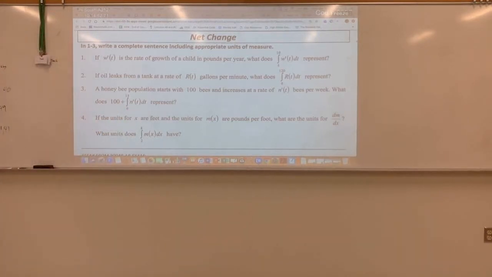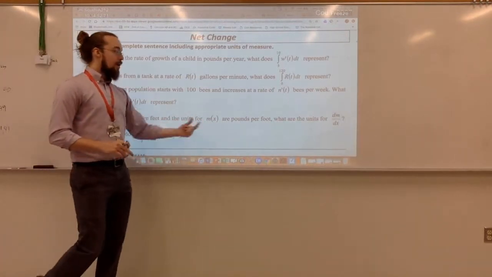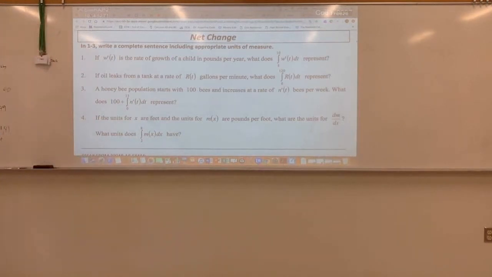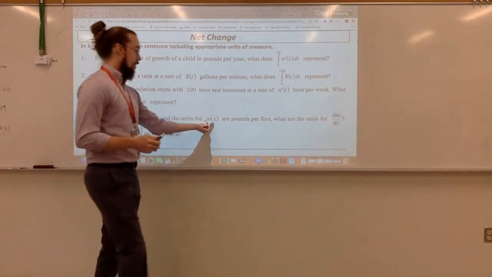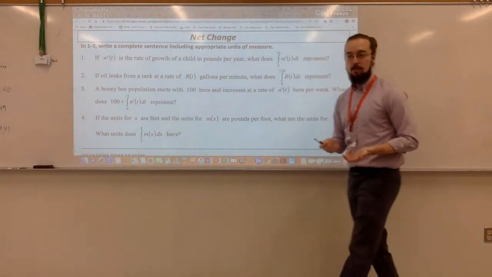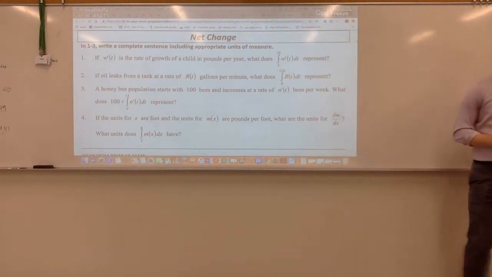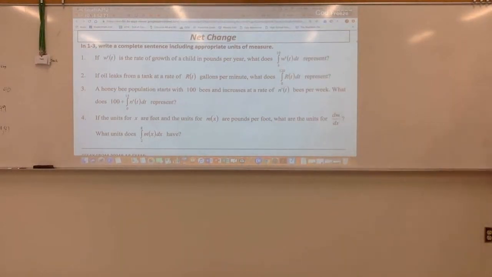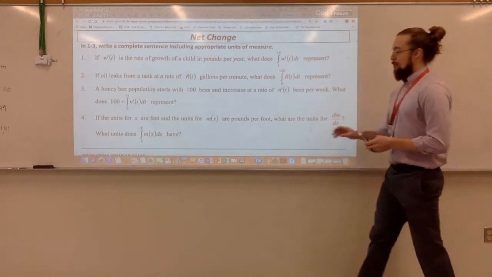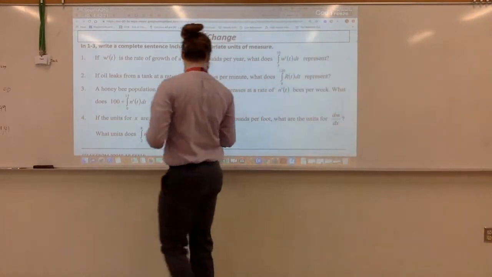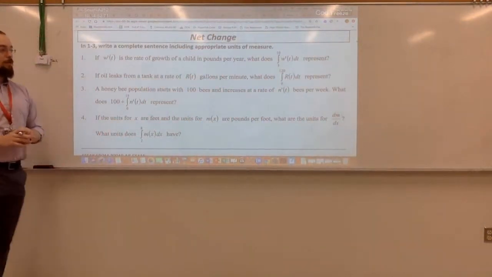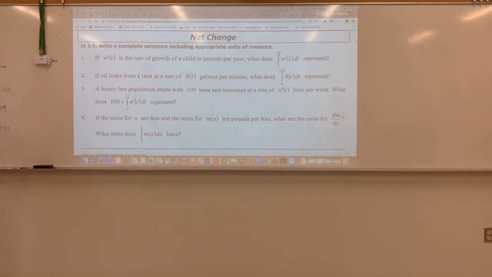How about the last one? If the units for x are feet and the units for m of x are pounds per foot, what would the units for the derivative of m be? So if m of x is pounds per foot, and I take the derivative of that?